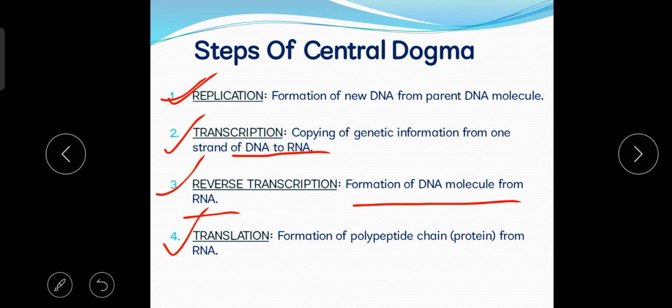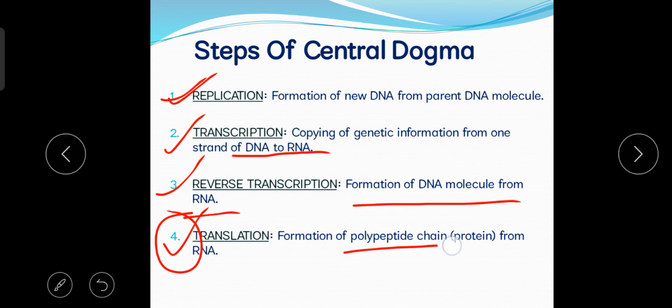Second one is the transcription, where the RNA is produced from DNA. Then reverse transcription, only seen in some viruses or those animals which have the RNA genome, in which the DNAs are produced from RNA. Then the last one is the translation. And translation means production of polypeptide chain.